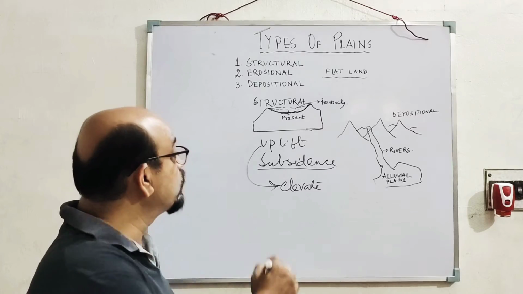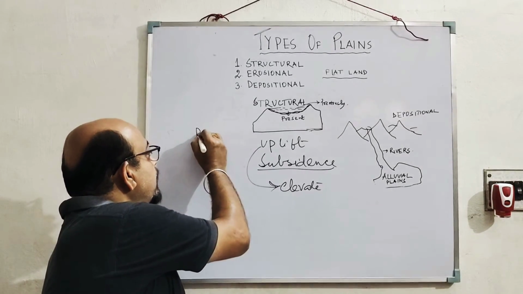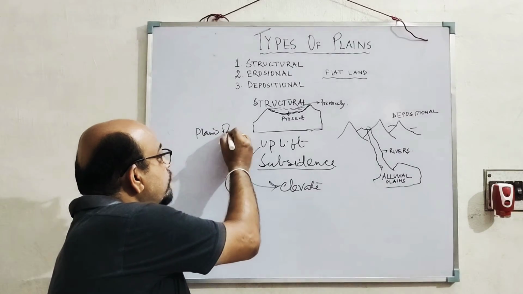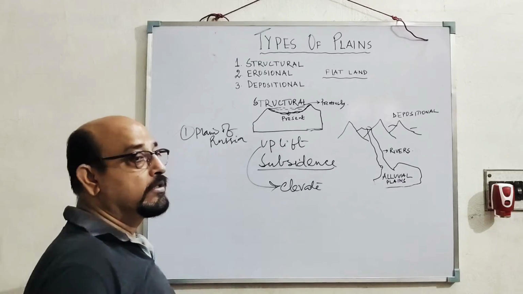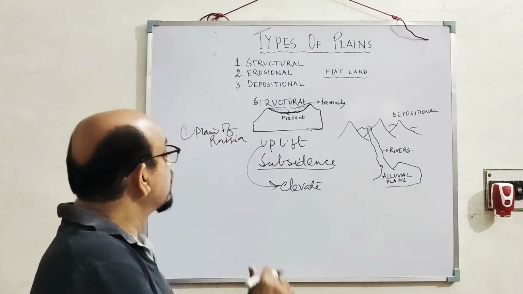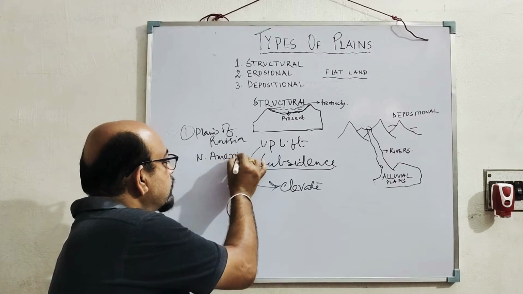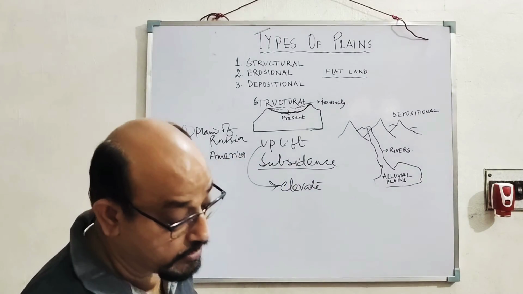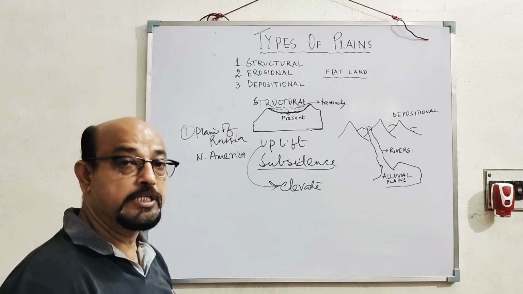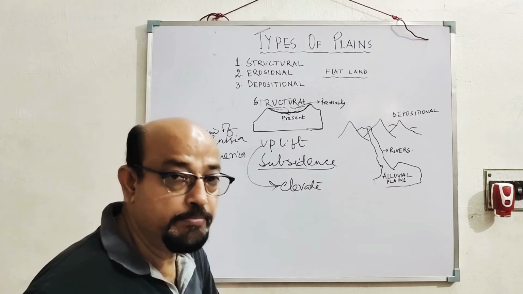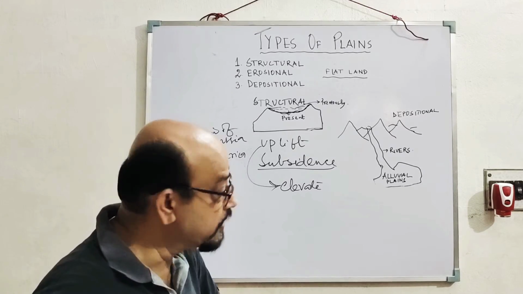Now the East European plane of Russia. Number 1, East European plane of Russia. Great Plains of North America. I have sent you the study material also. Central lowlands of Australia and the Malabar coastal plains in India. So these are all examples of structural planes.